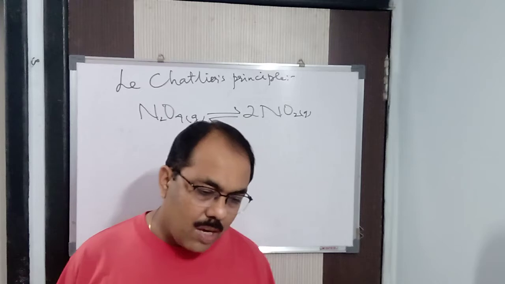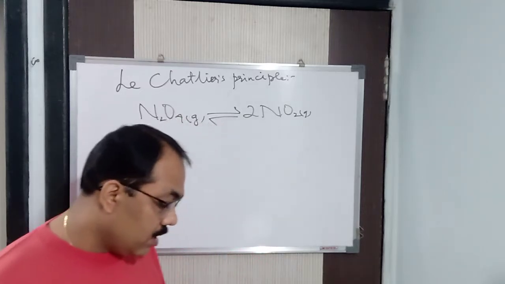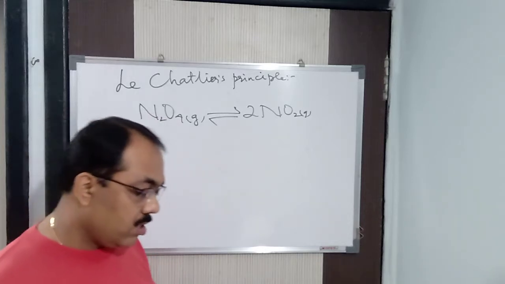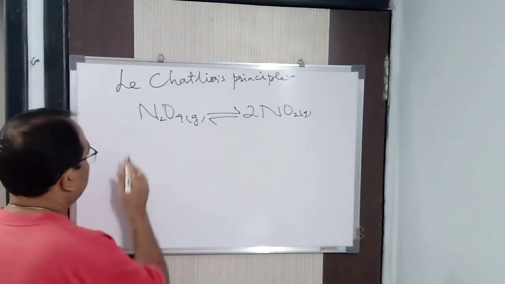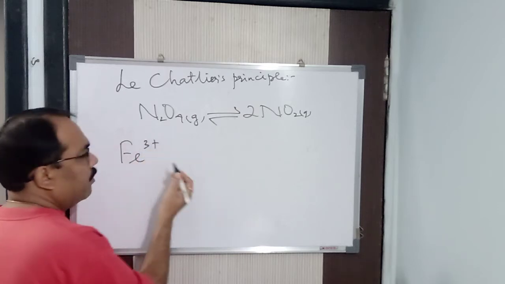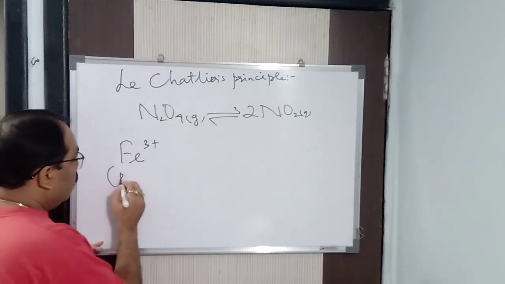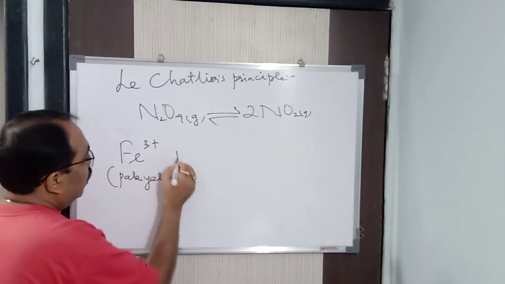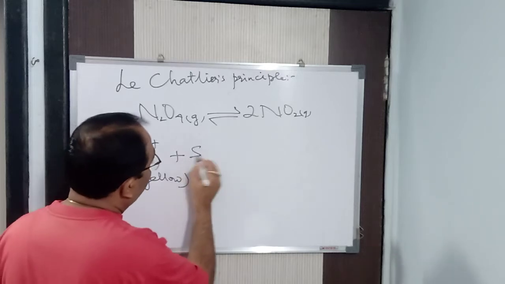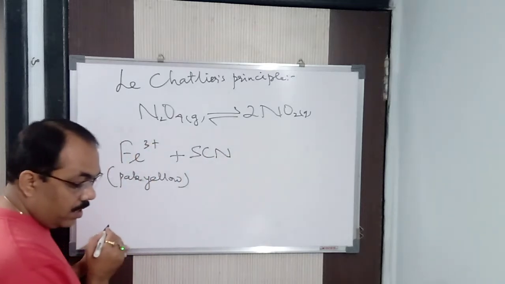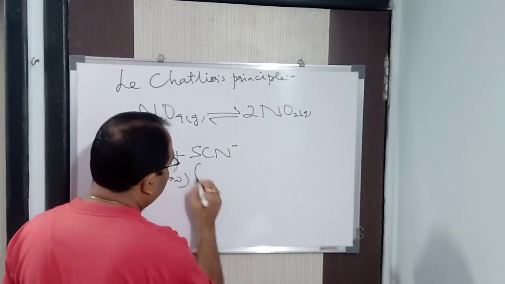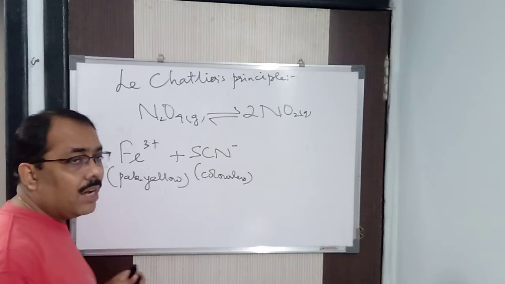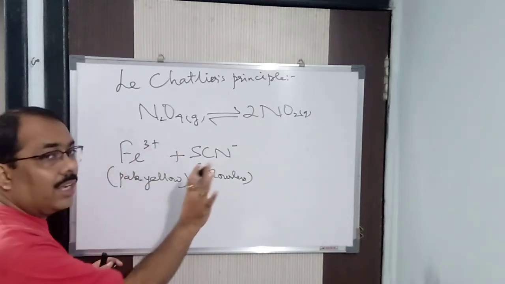Let us say we are taking a ferric solution, which is pale yellow in color, ferric ions. Let it be a ferric chloride solution that I am taking, a pale yellow colored solution. Now, this is being added to a thiocyanide solution, that is SCN minus. This is a colorless solution, like potassium thiocyanide or ammonium thiocyanide. I'm just taking the ions.